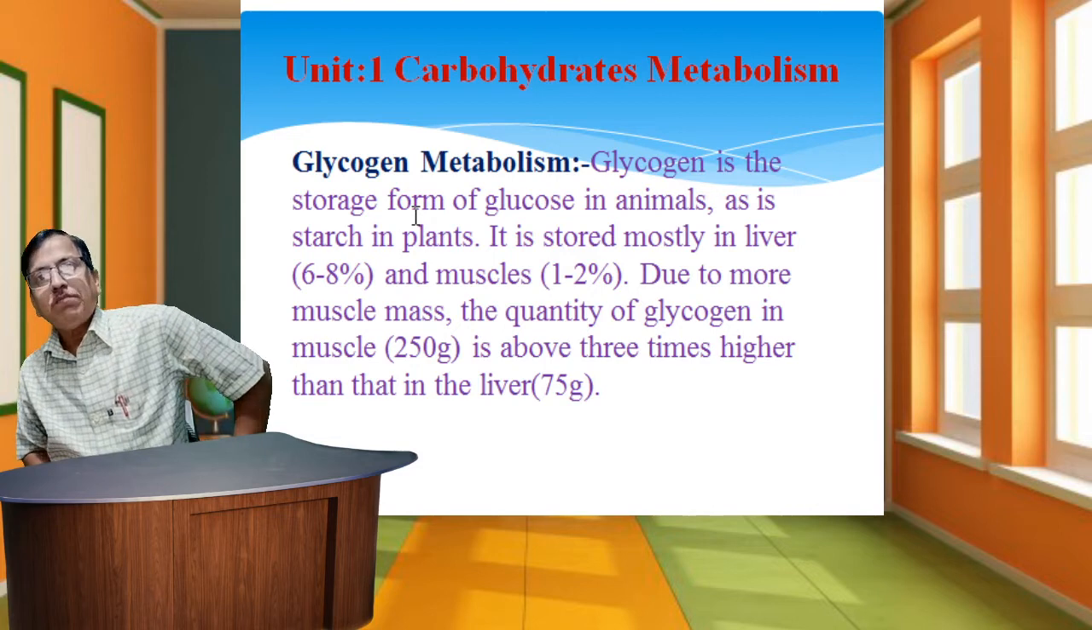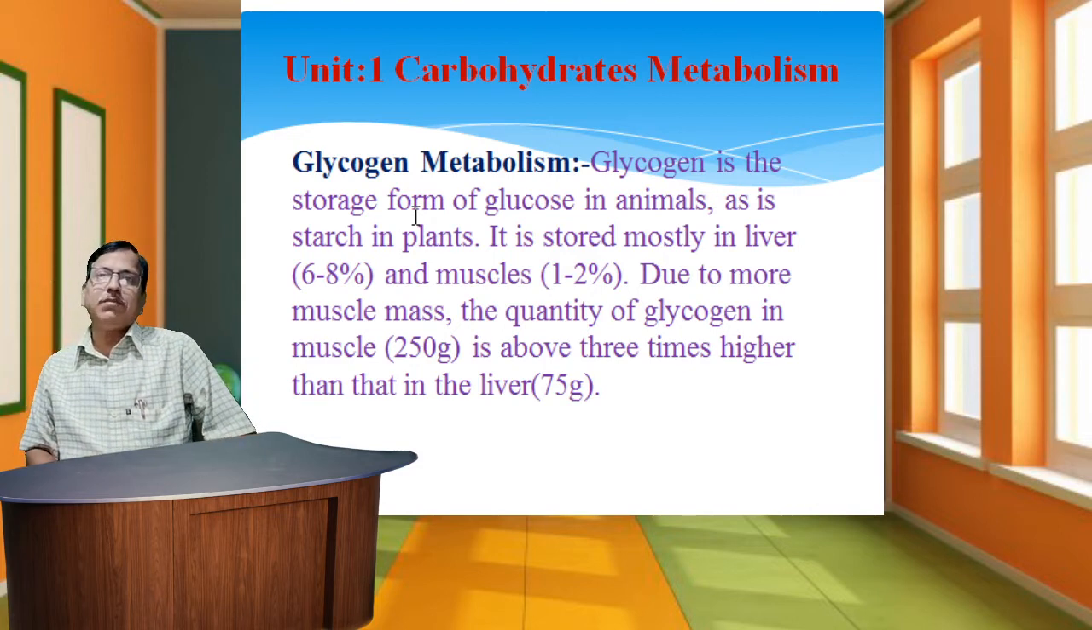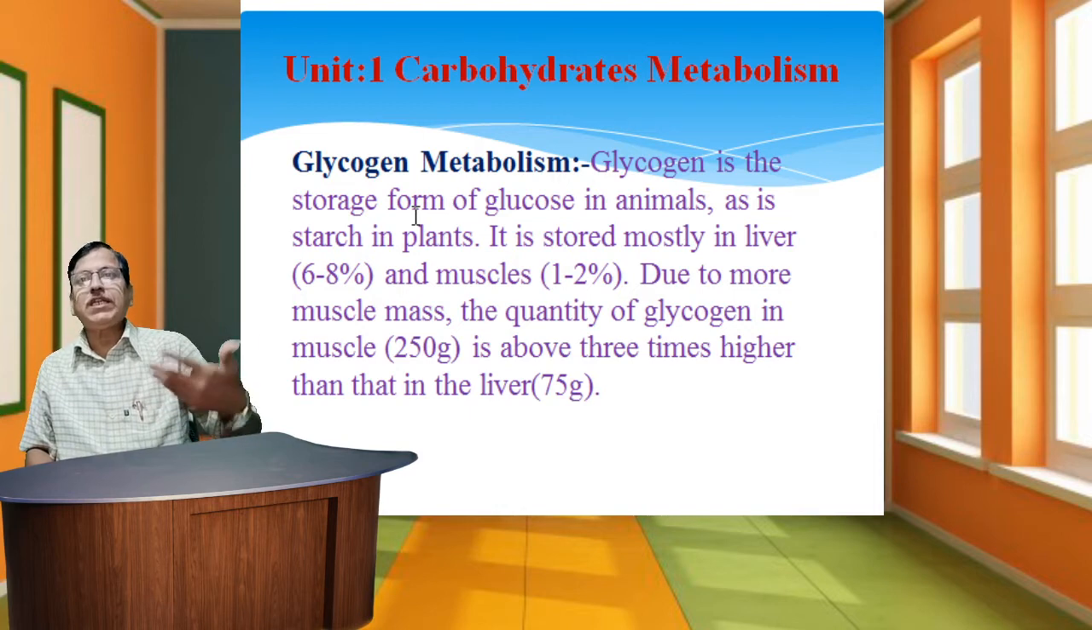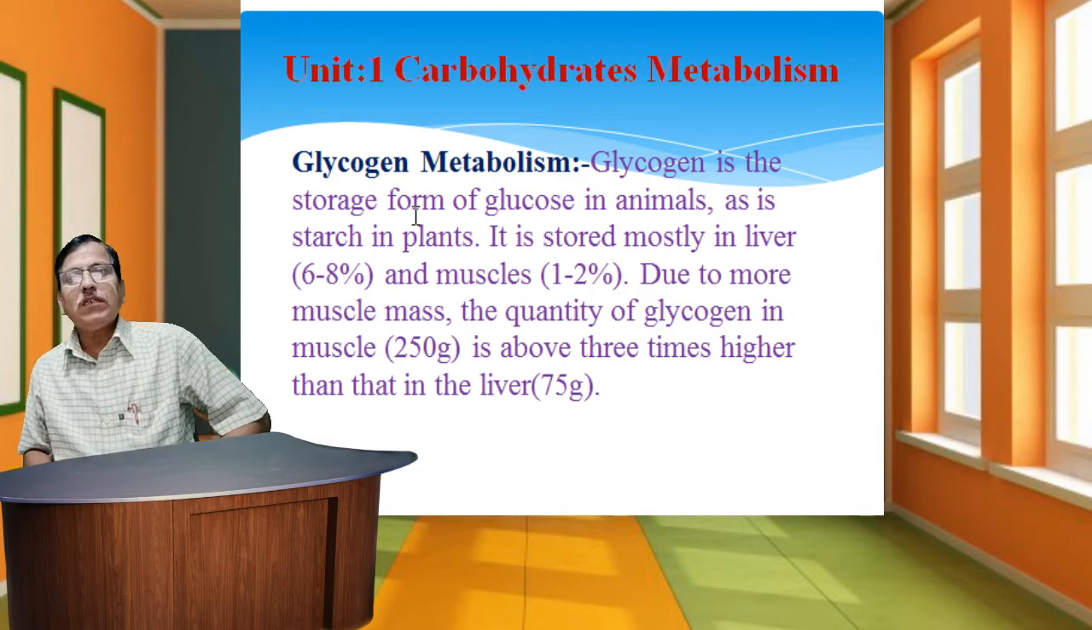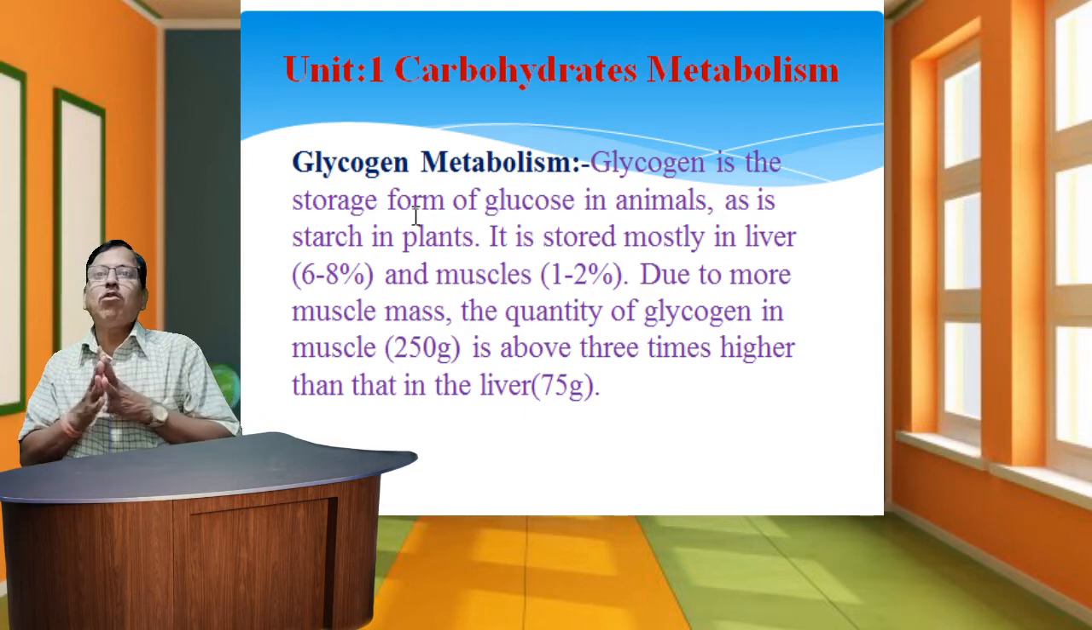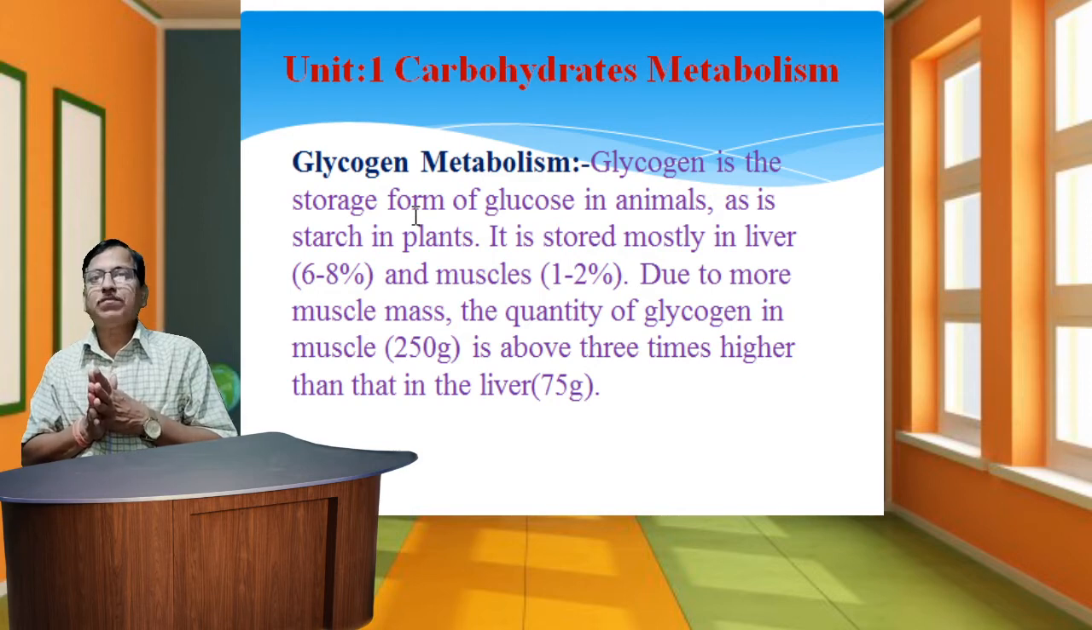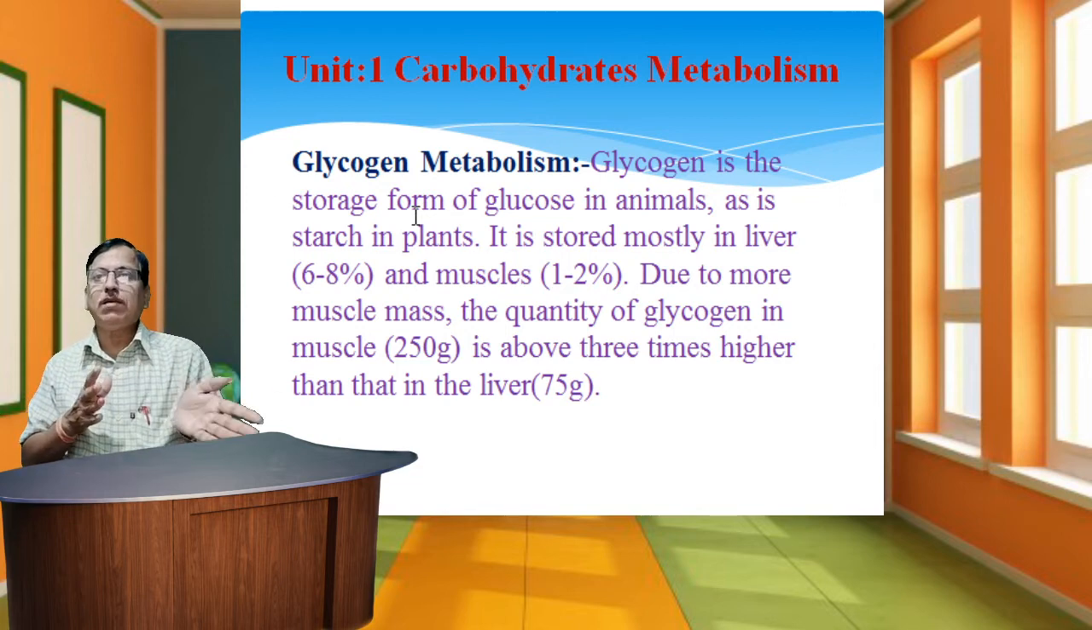Metabolism is a set of specific biochemical processes in which metabolic activities or pathways are created. So in glycogen metabolism, dear friends, first we need to know what glycogen is. Glycogen is the storage form of glucose in animals, as starch is in plants. It is specifically the storage form of glucose in the animal body, and starch in plants.